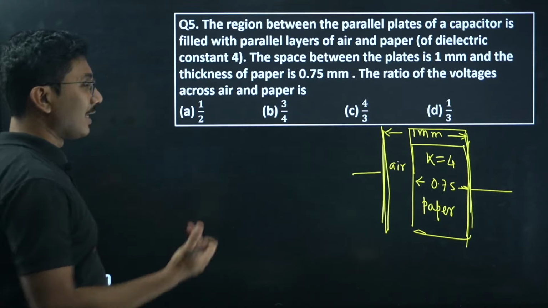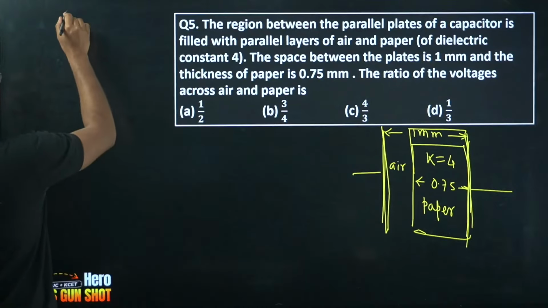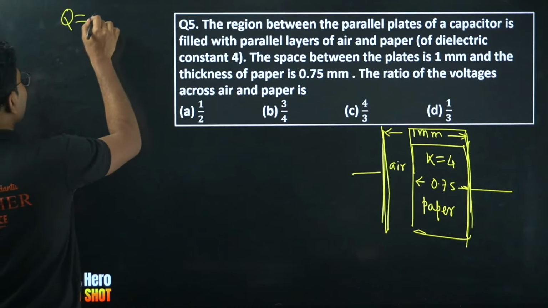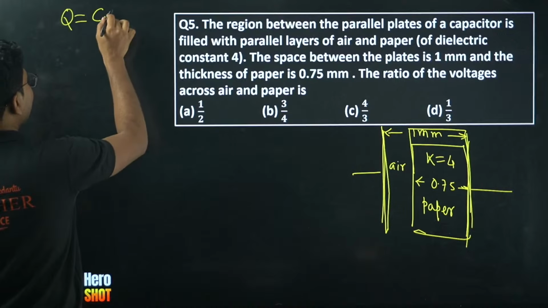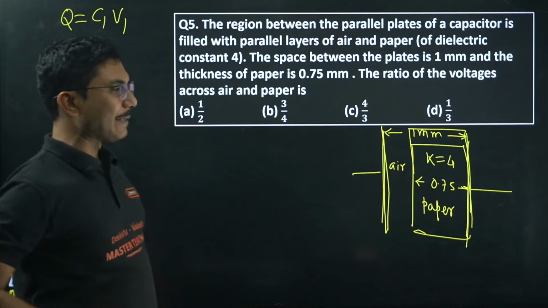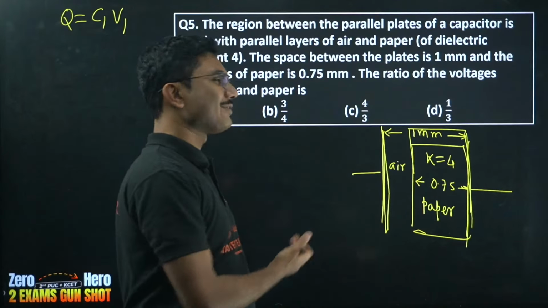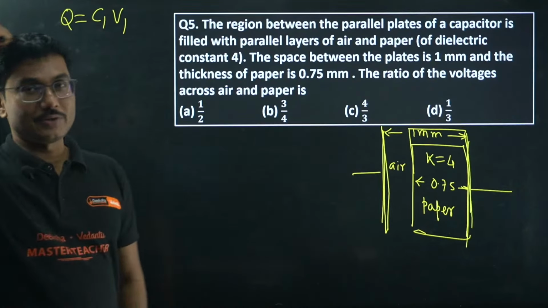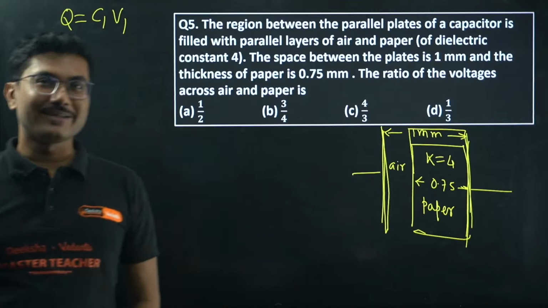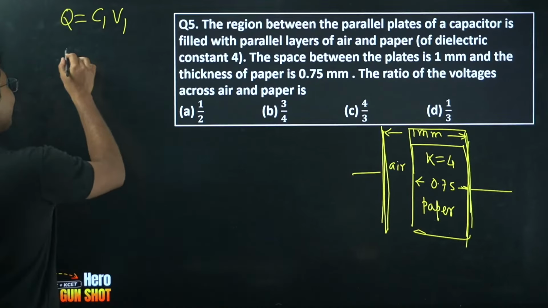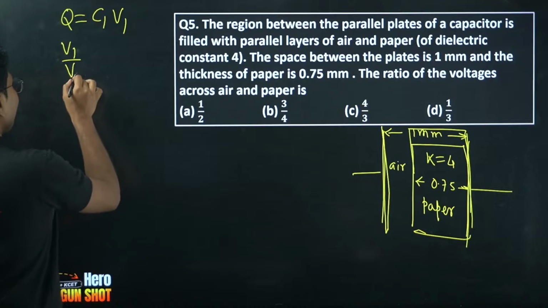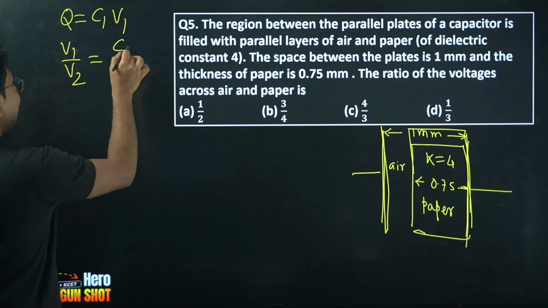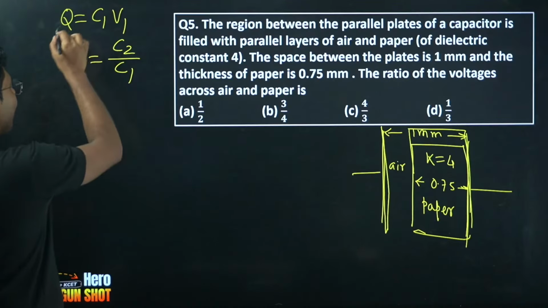So if you are wondering how to do that, you know that Q equals C1 V1. Charges will be the same. Both will have the same charge. Charges will be the same, voltages will be different, capacitance will be different, and you have to find the ratio. Okay, so V1 by V2 is basically C2 by C1 from here.